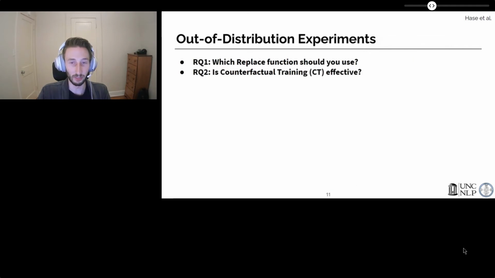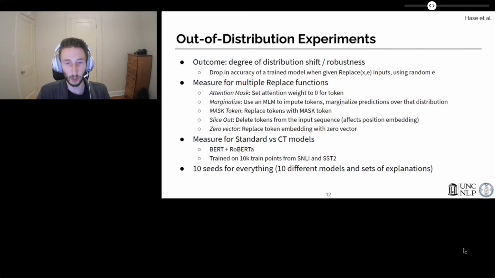Next, we experimentally verify what we've discussed so far, and we address the basic question of which replace function you should use with counterfactual training. Our measure of OOD-ness is going to focus on distribution shift, as measured by a drop in a trained model's accuracy, which is a common choice of measurement. We evaluate the 5 replace functions shown here, which are often used in past work. We also experiment with both the standardly trained models and counterfactual trained models. In general, we use 10 seeds for every condition, meaning we test 10 different trained models and sets of explanations.